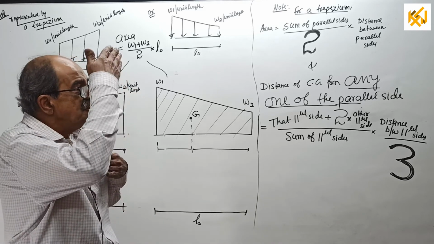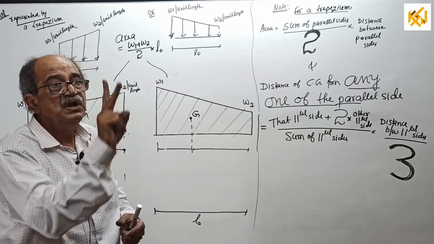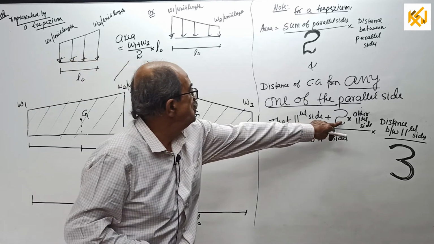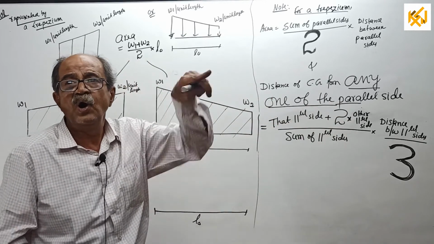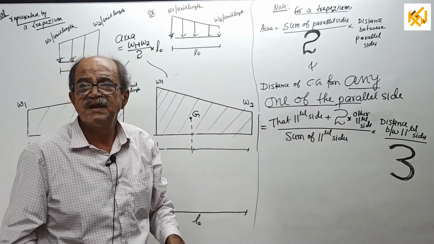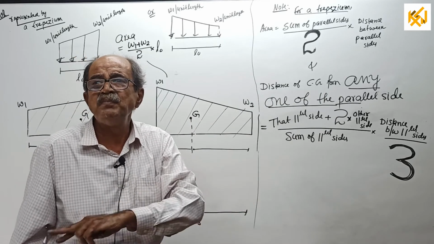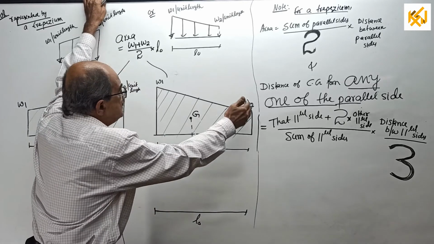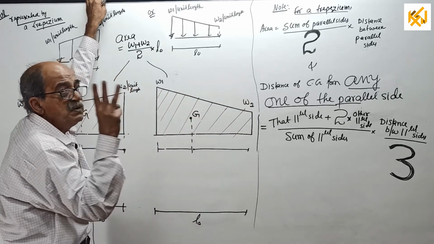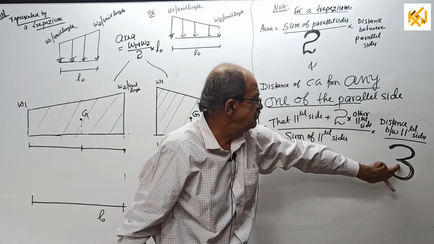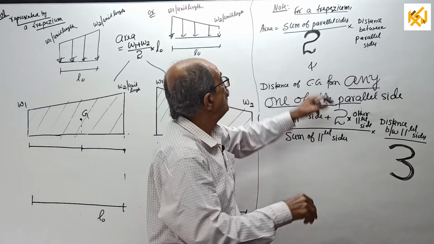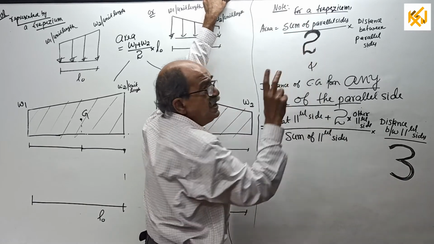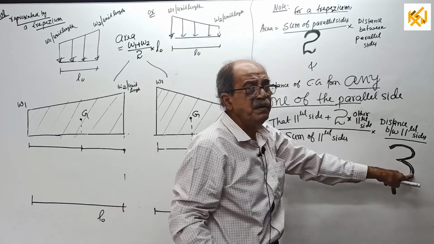Now that parallel side plus twice the other parallel side, divided by the sum of the two parallel sides, multiplied by the distance between the two parallel sides, divided by 3. For area it is divided by 2, here divided by 3.